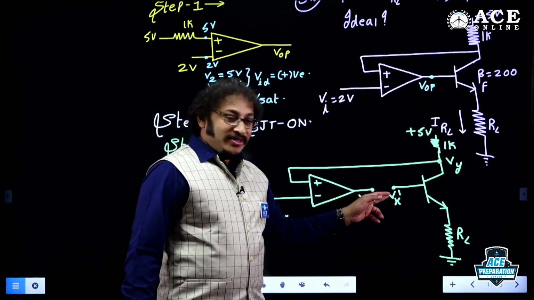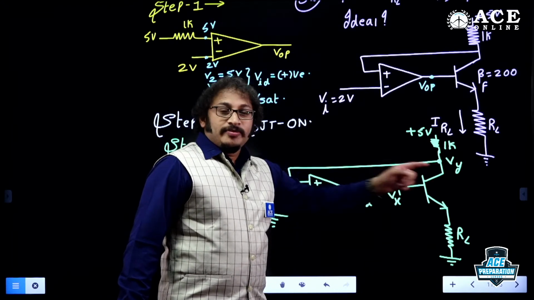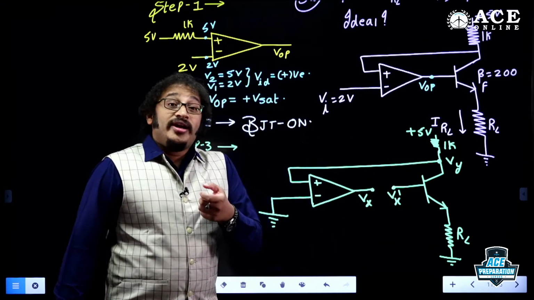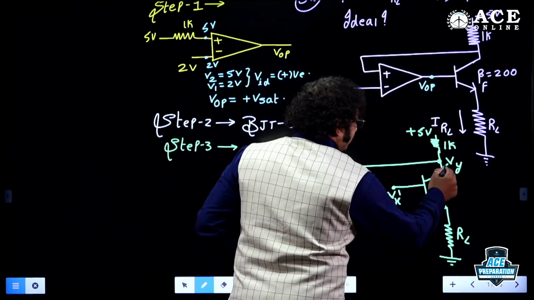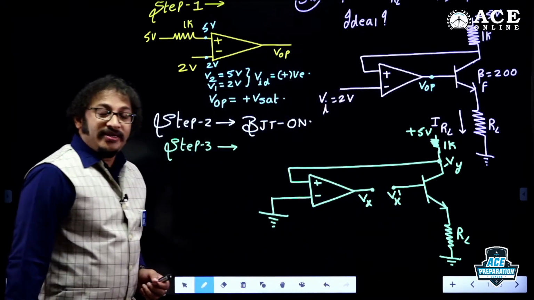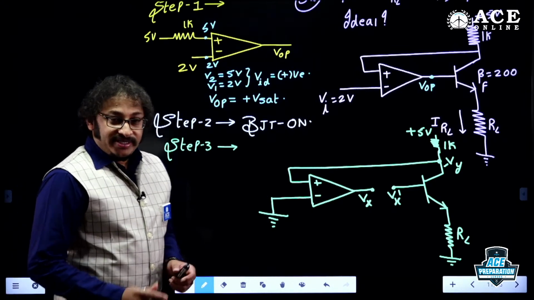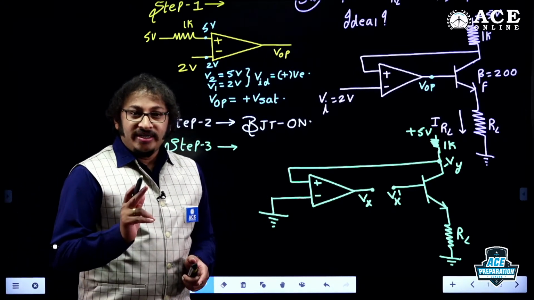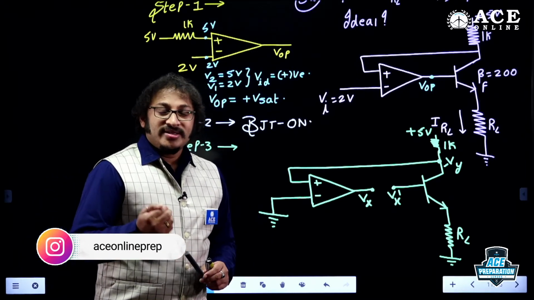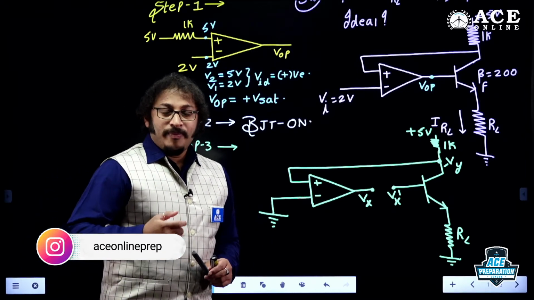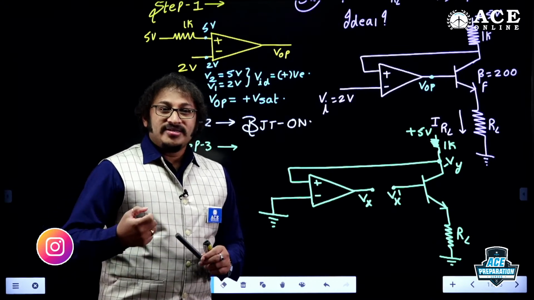It's positive voltage. If it is positive, then this polarity must be negative, 180 degrees phase shift. So it must be minus Vy. It's not plus Vy. Phase angle between base and collector, 180 degrees. Phase angle between emitter voltage and collector voltage, 0. Phase angle between base voltage and emitter voltage, 0.